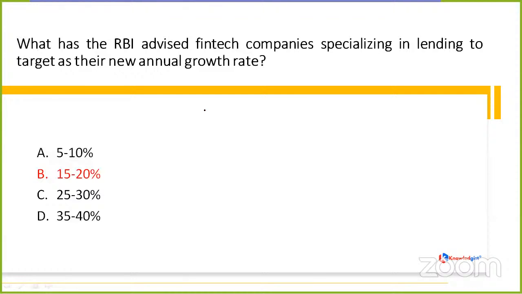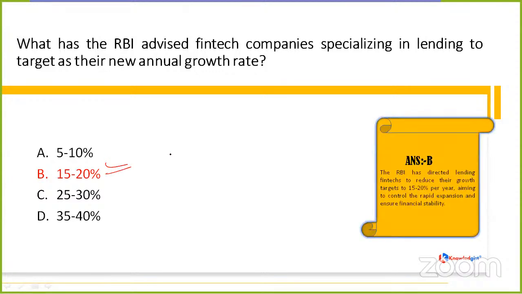It is option B, my friends. Okay. So Sandeep Mishra, it's option B. That is 15 to 20%. This range is advised by RBI for the fintech companies who are specialized in lending to target a range of 15 to 20% as per their new annual growth rate.